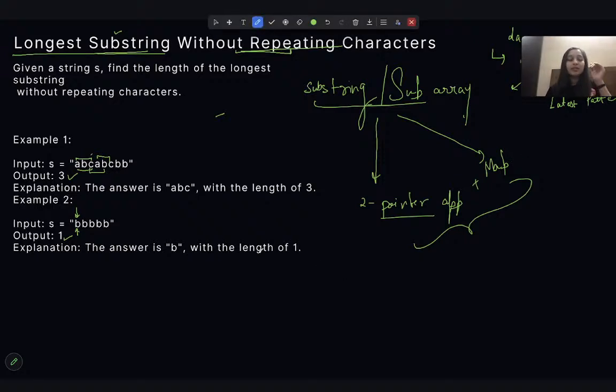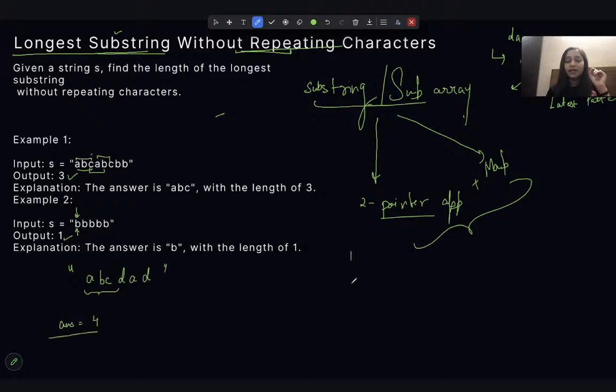Similarly, in this question also, suppose let's take this string: A, B, C, D, A. Suppose this is one of the strings. We need to find the longest substring without repeating characters. So one of the longest substrings will be this, right? So our answer should be 4. We need to give the length.